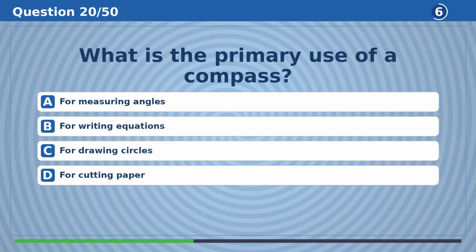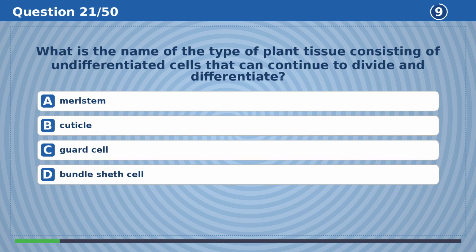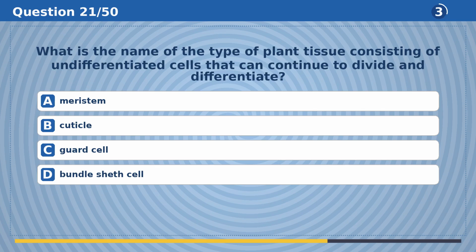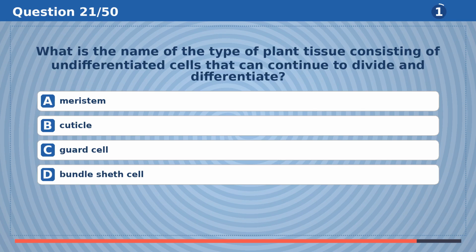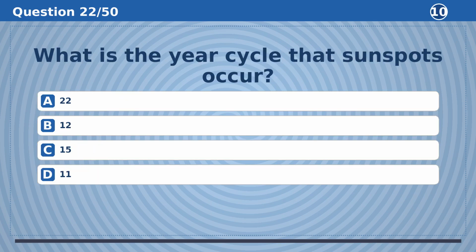What is the primary use of a compass? The answer is C, for drawing circles. What is the name of the type of plant tissue consisting of undifferentiated cells that can continue to divide and differentiate? The answer is A, meristem.